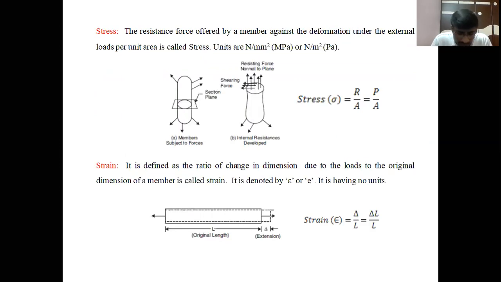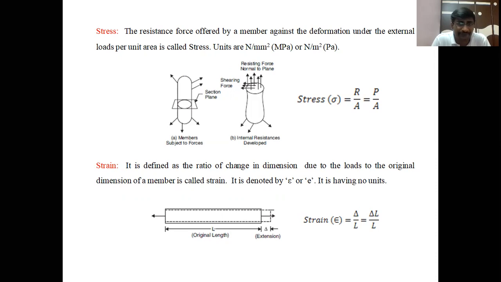Coming to the actual topic of simple stresses and strains, the name itself is stress and strain. What is meant by stress, first of all? How to define strain? How to calculate strain? This is the important aspect in mechanics of solids. Stress is the resistance force offered by a member against deformation under external loads, per unit area.